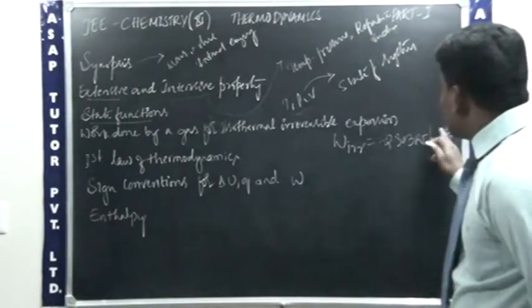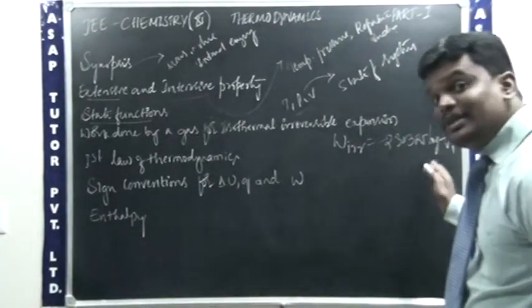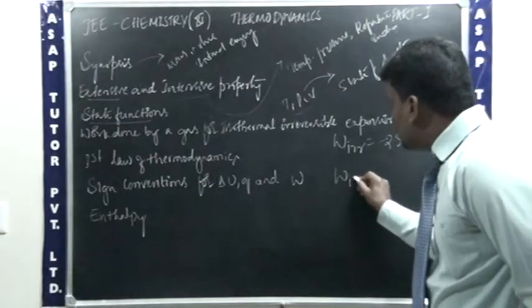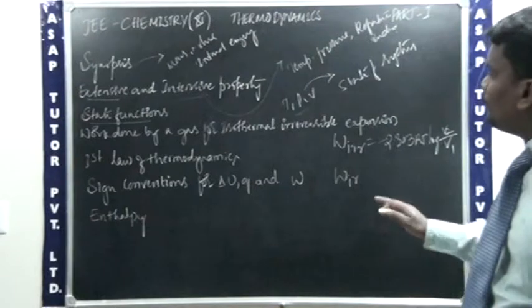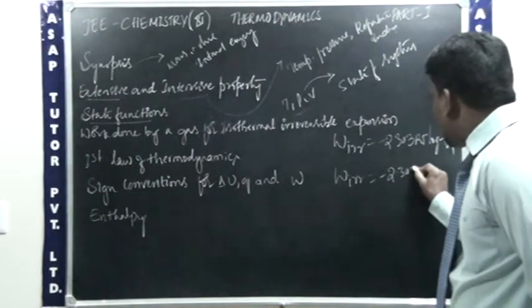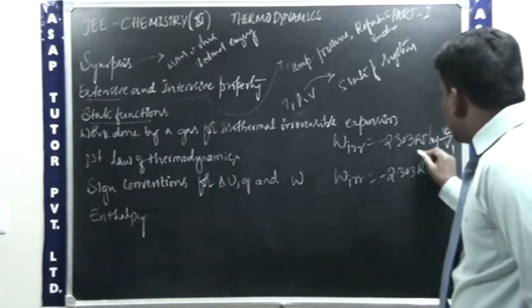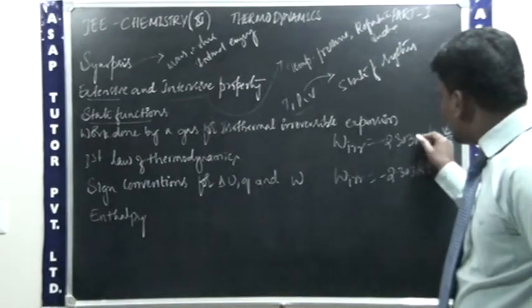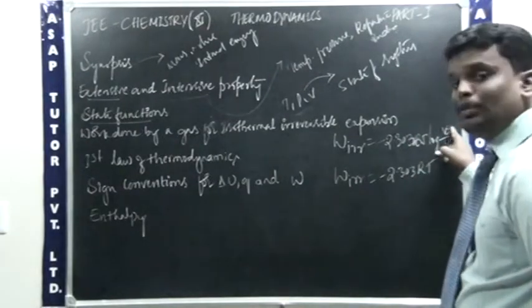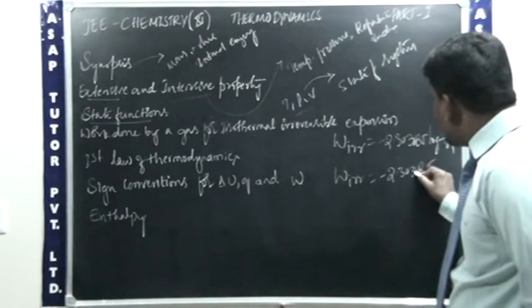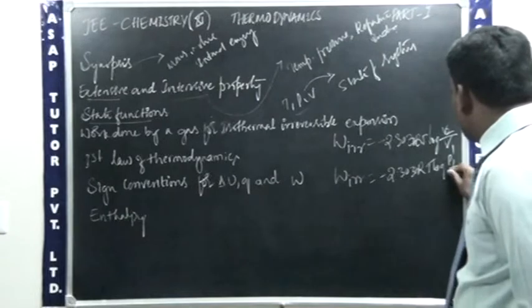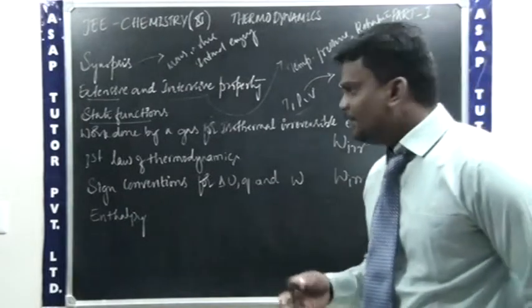There is an internal relationship between the pressure and the volume. Means how are they dependent? Inversely proportional. Therefore, work done by a gas for isothermal irreversible expansion is equal to minus 2.303 RT. If you take n equals 1, it will become RT. If you take n, then it will become nRT. nRT log V2 by V1. In terms of pressure, it will become nRT log of P1 by P2, because the pressure and volume are inversely related.